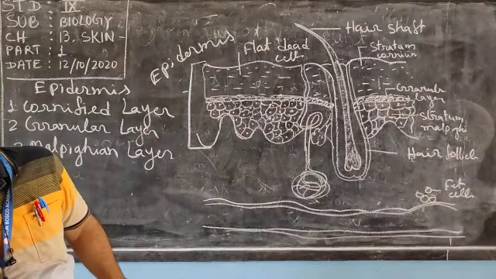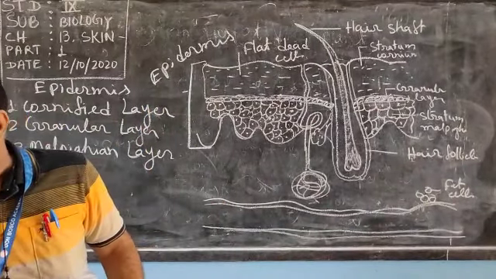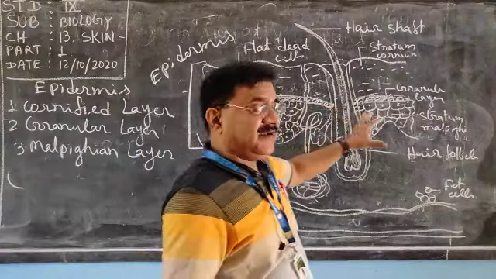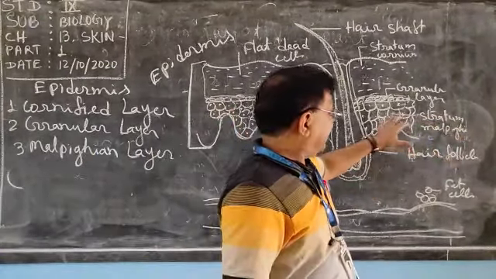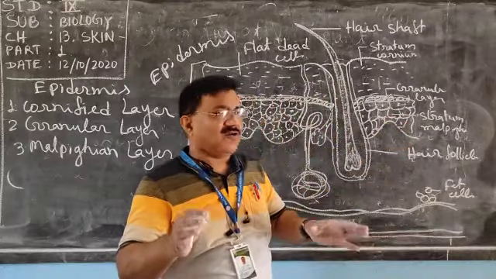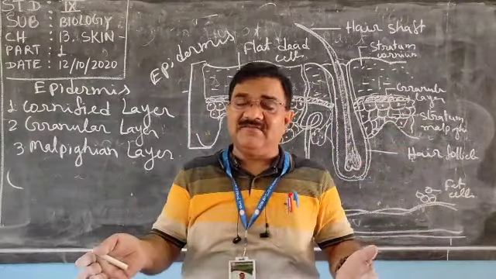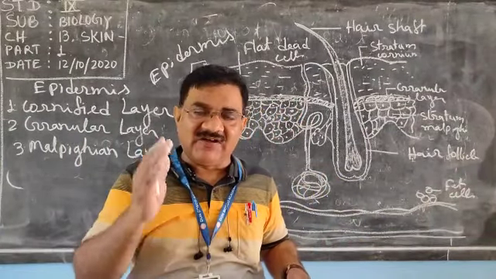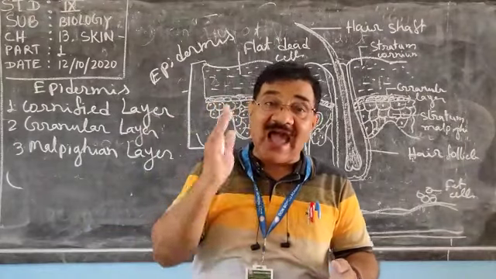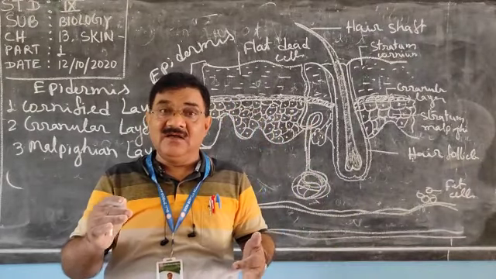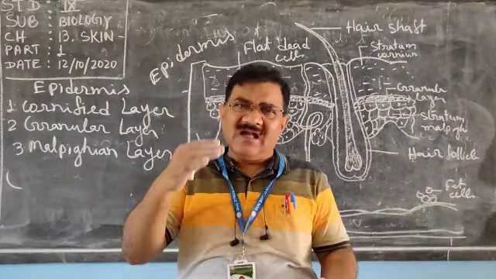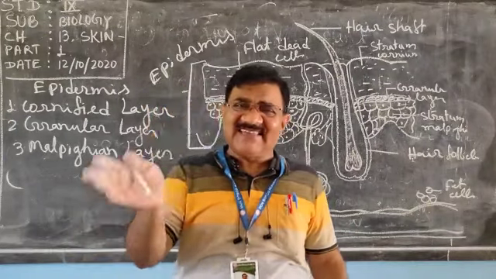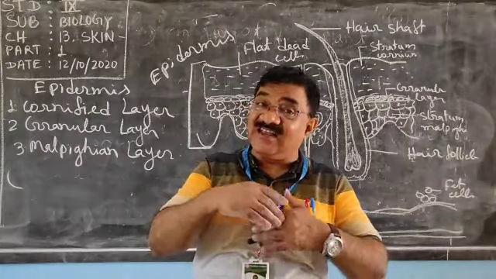Remember, Malpighian starts with M, and melanin is present in this layer. If more melanin is there in our skin, our color becomes dark. As in Africans, more melanin is there, and Europeans have less melanin, so their color is fair.